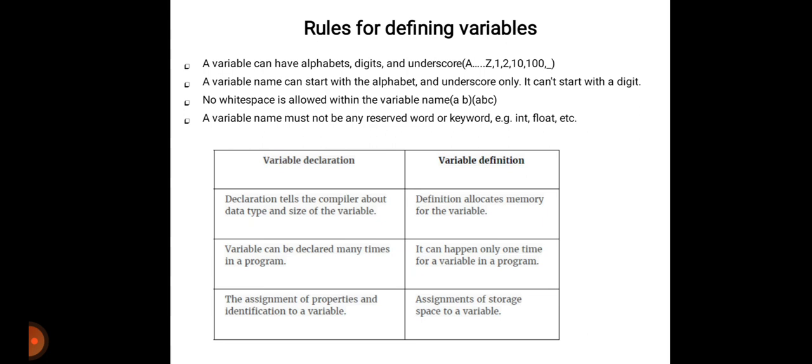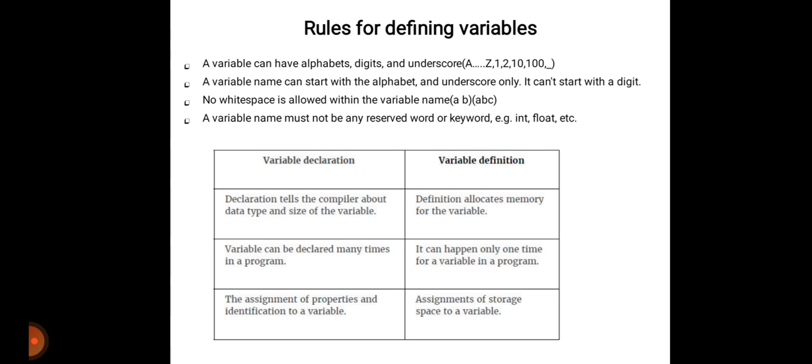Declaration tells the compiler about the data type and size of the variable, but the definition allocates the memory for the variable. The next point is that a variable can be declared many times in a program, but a definition can happen only one time for a variable in a program.